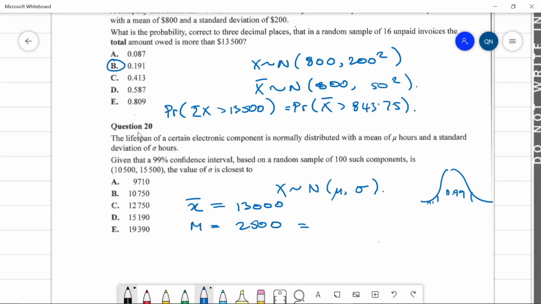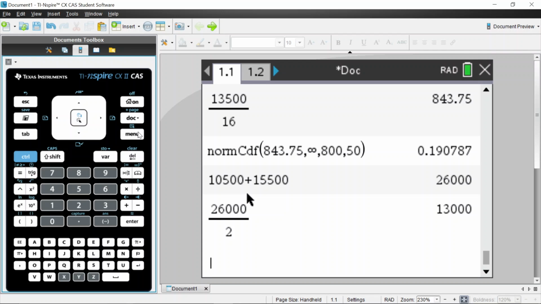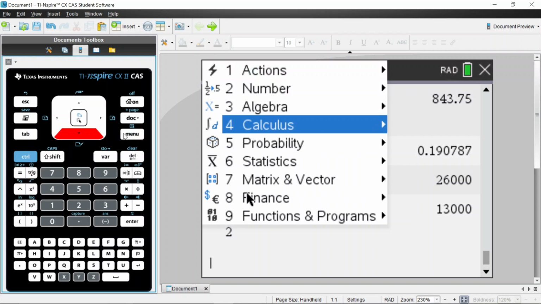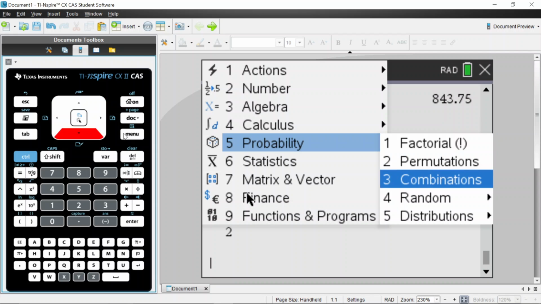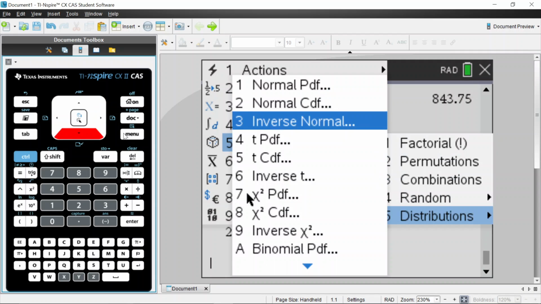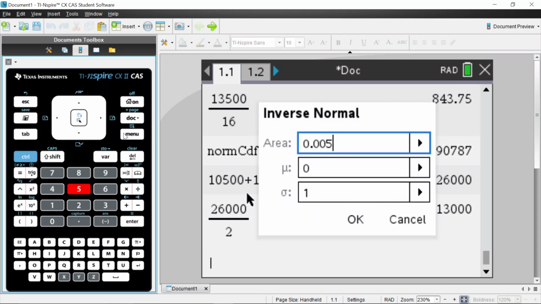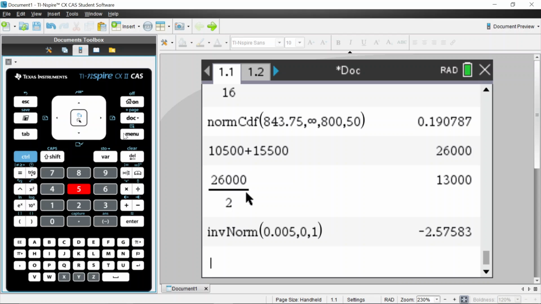So you want to do inverse normal of that little region there, which is 0.005. So if we just do menu, probability, and then distributions, we do inverse normal of 0.005, we get 2.57. If you just take the negative of this guy over here, that's the z-score we're working with.